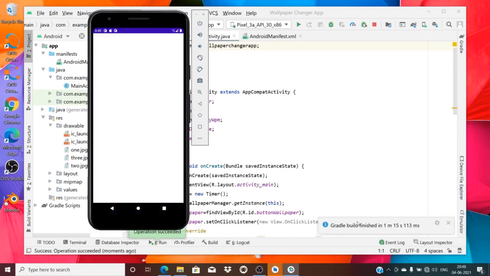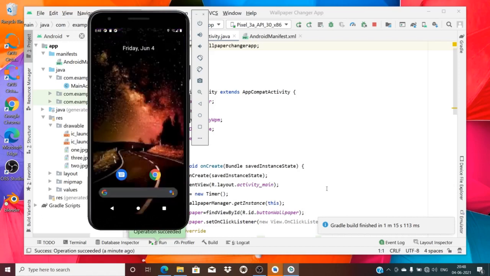Finally it came. Now I just click on this button so that after the click you go back. Yes, my first image, image number 1, has appeared as a wallpaper. Let us wait for 30 seconds so that the second image is set as a wallpaper.